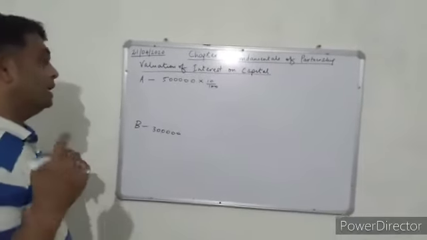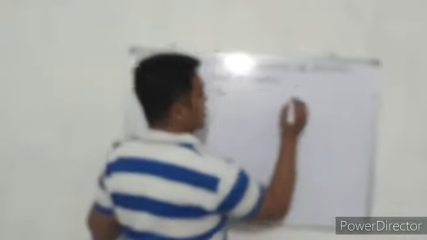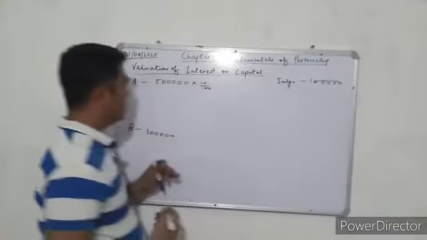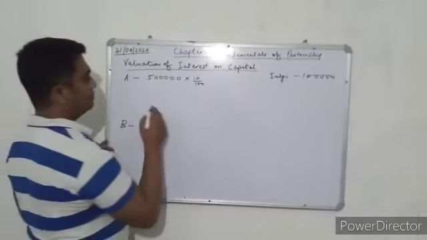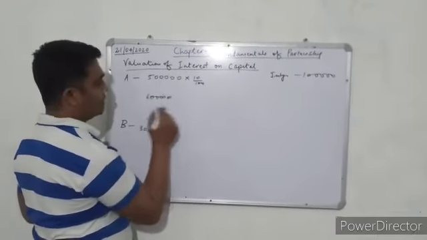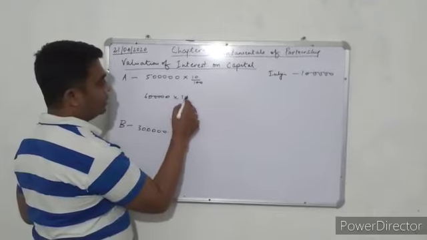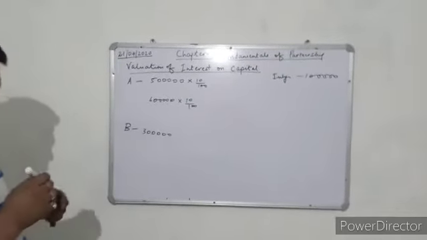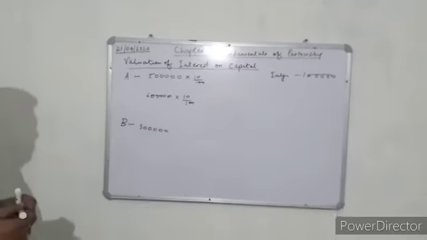But in the month of July, A decided to increase his capital by 1 lakh rupees. So here again it will be 5 plus 1, 6 lakhs into 10 upon 100. But here again we have to calculate the months.